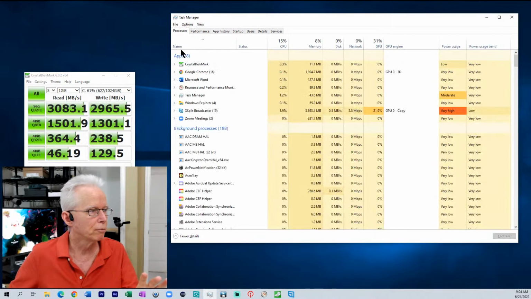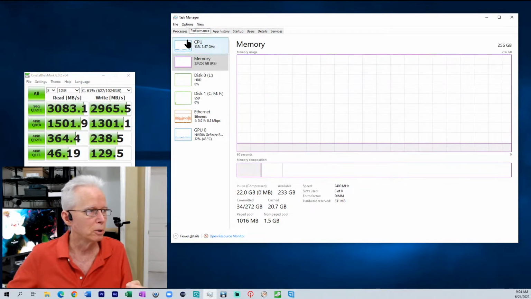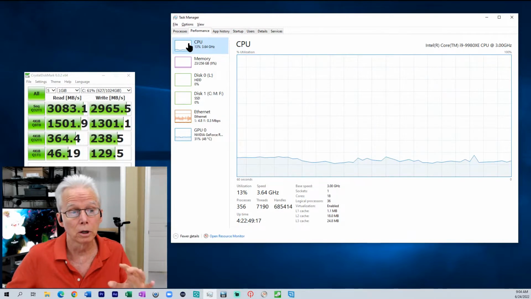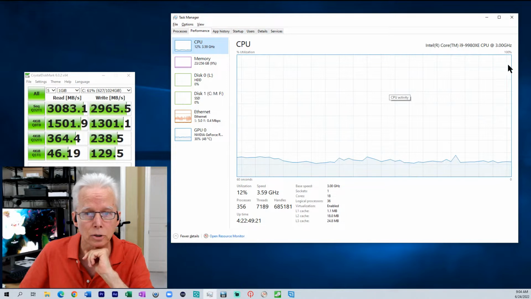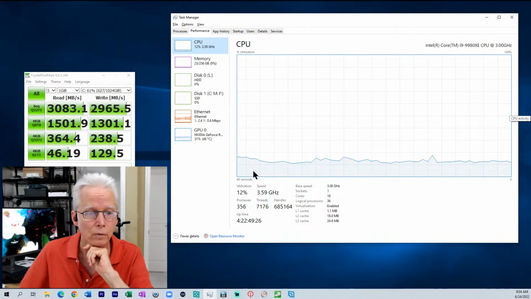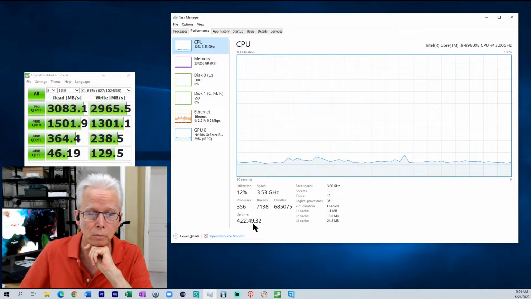So we've been through the Processes tab. There is more that can be done, but I'm going to move on to the Performance tab and look at each of these. So when you're looking at the CPU, you can see here how much percentage-wise is being utilized on the CPU right now. You've got them down here in digits, of course, how long it's been up, so how long the computer has been running.